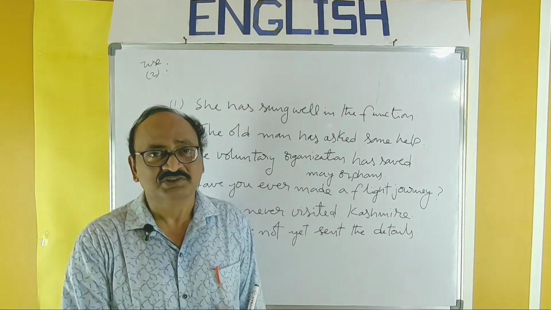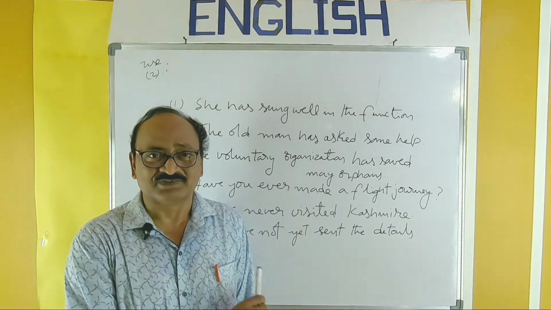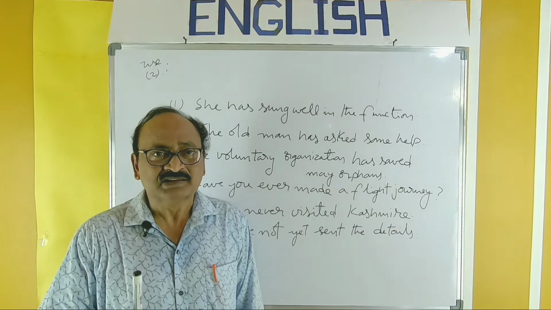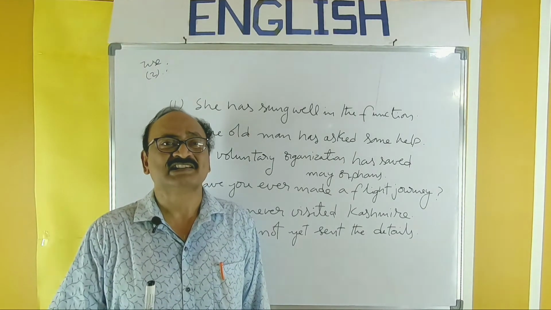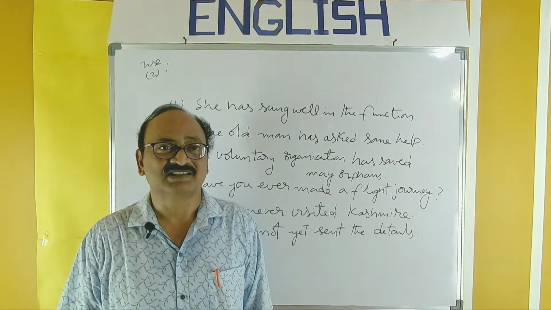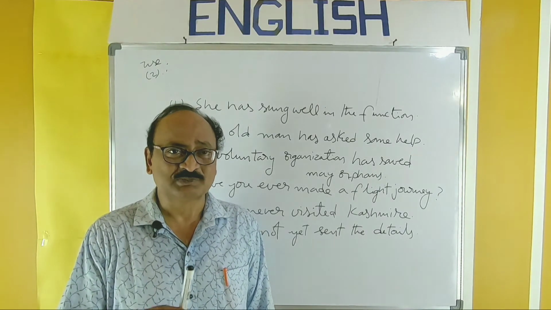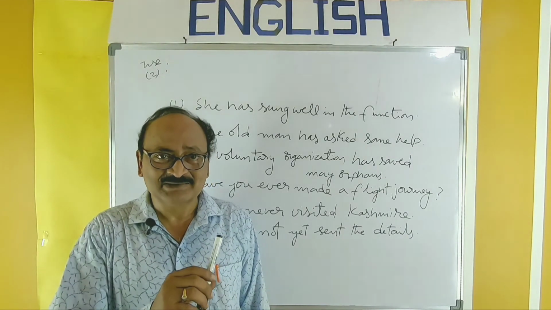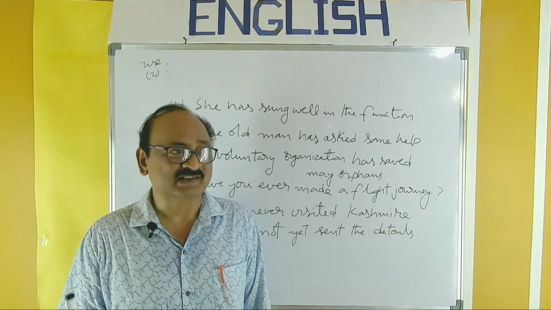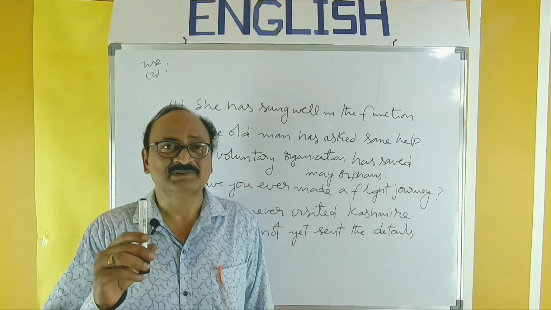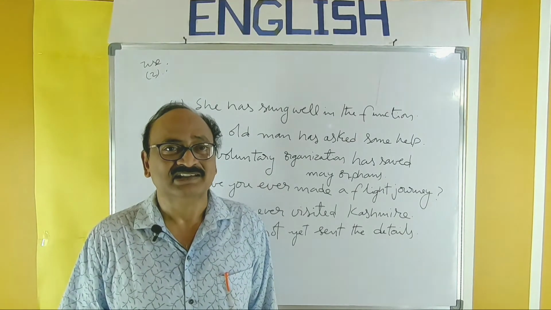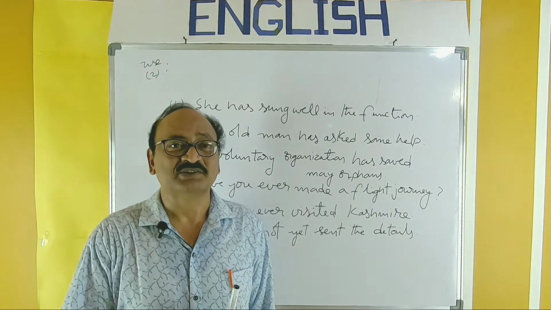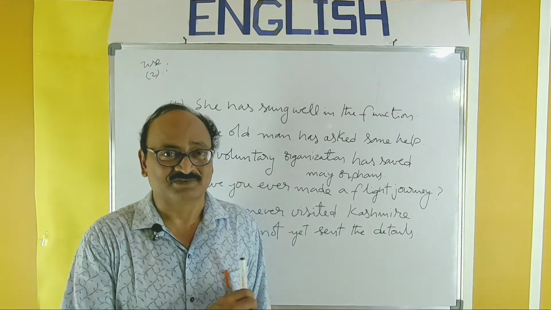Now, next usage of present perfect. This present perfect is used to express some sort of past actions. But though in those past actions, the time is not clear to us, to the speaker or to the listener. The time is not clear. Time is not mentioned. In that context only, we have to use this present perfect.